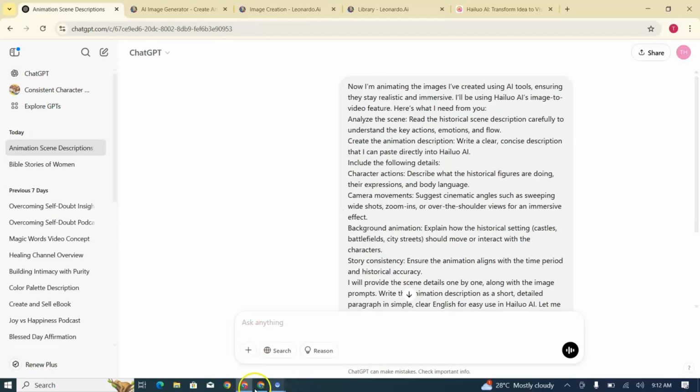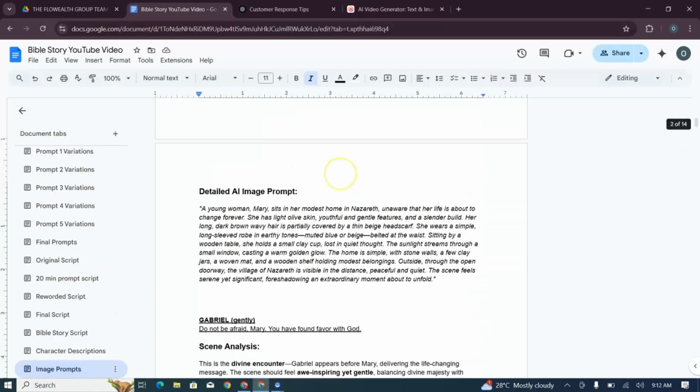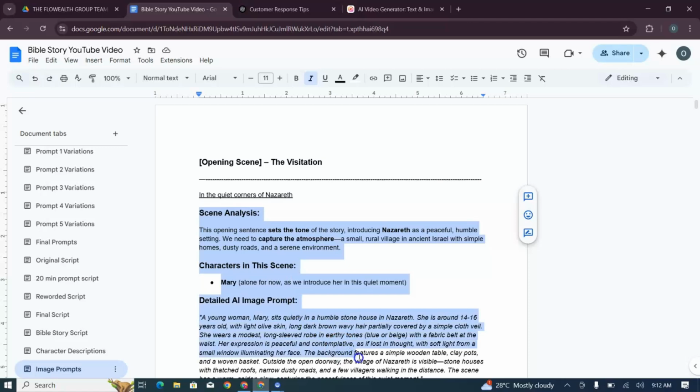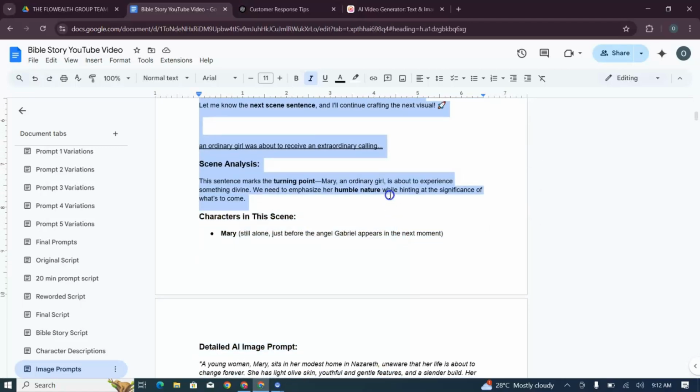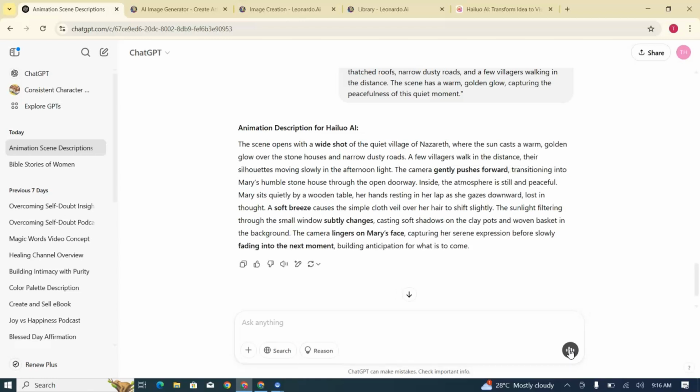Next, you go back to the image prompt and you copy the scene analysis. You copy the scene analysis and the image prompt, then you paste it into ChatGPT. Now, ChatGPT will provide you with a detailed animation description, including cinematic, character actions, camera angles, and movements, and background animation. So let's create another one.